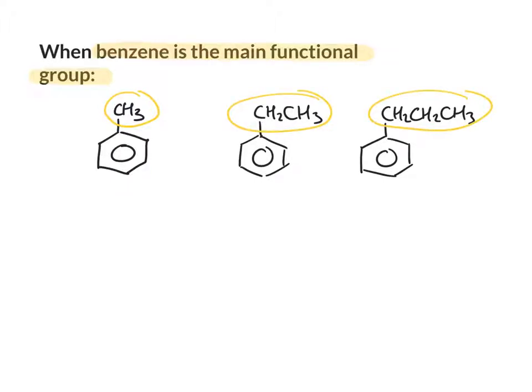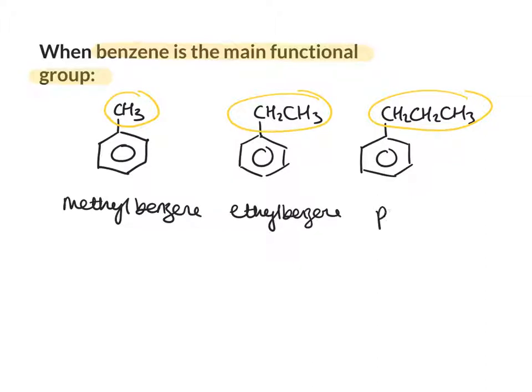So the first one is simply called methyl benzene. Then we've got ethyl benzene, and with 3 carbons in a row, propyl benzene. So they're nice and easy to name when you've got just an alkyl chain coming off the benzene ring.